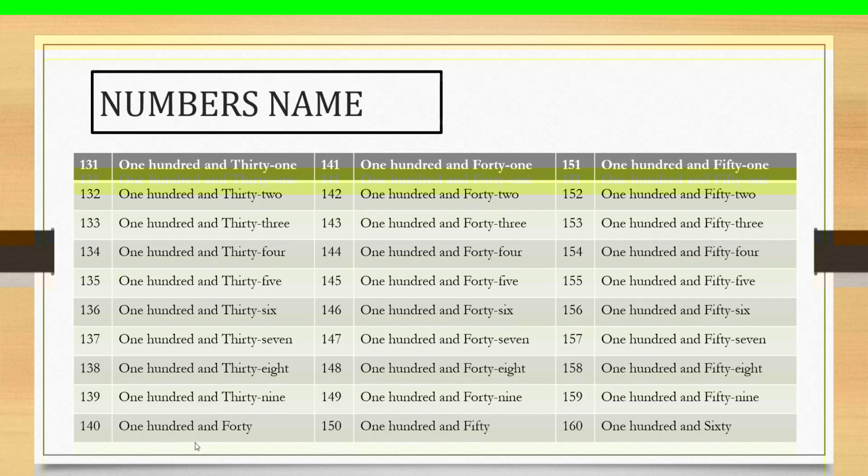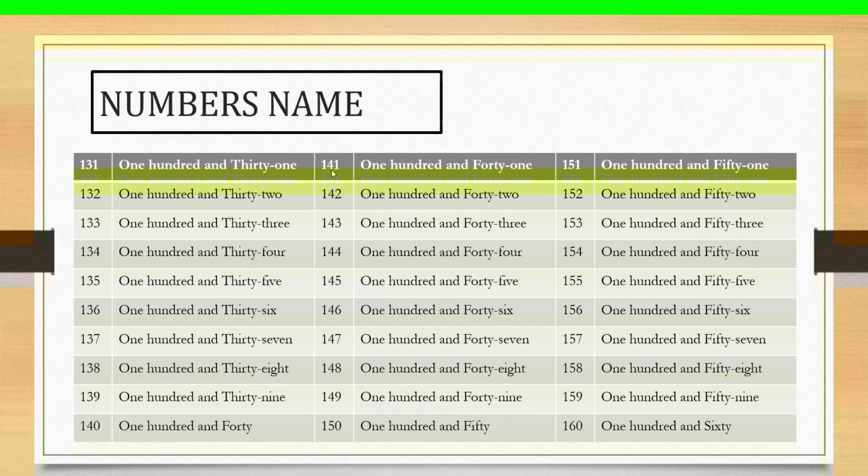You count the number 140. One hundred and forty. Also here next.